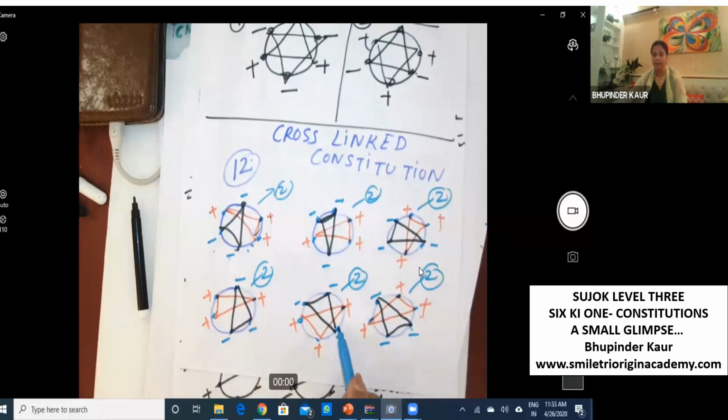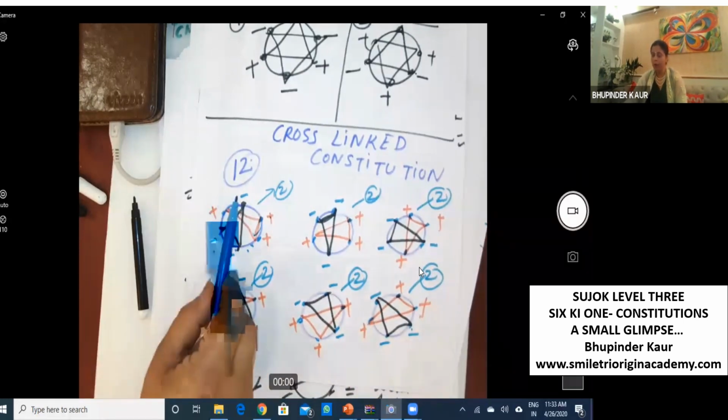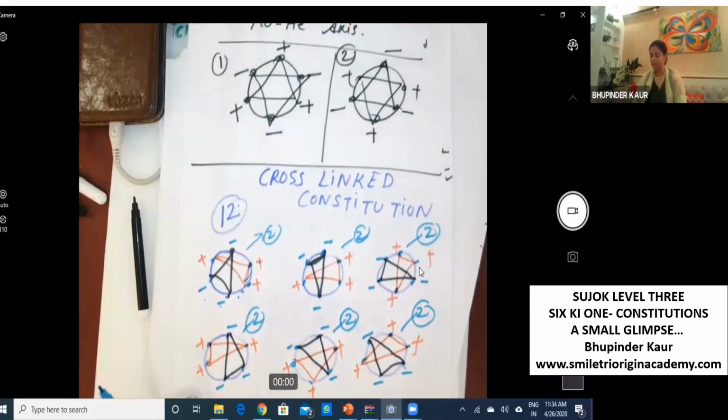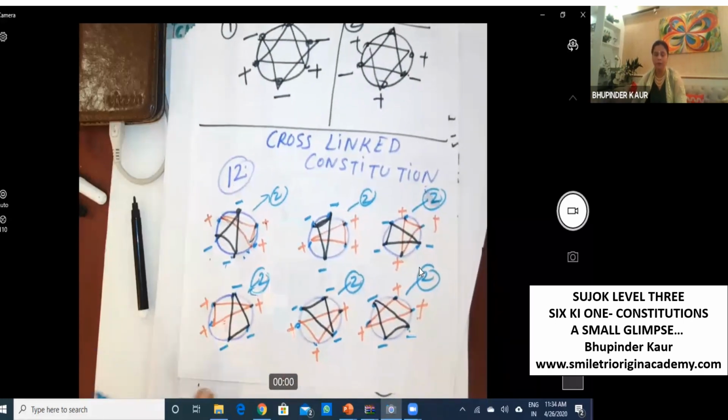As a result, total 12 cross-link constitutions. I will wait for 1 minute so that you draw. Your disease, you can see diseases on this level also. Symmetrical constitution, cross-link constitution.